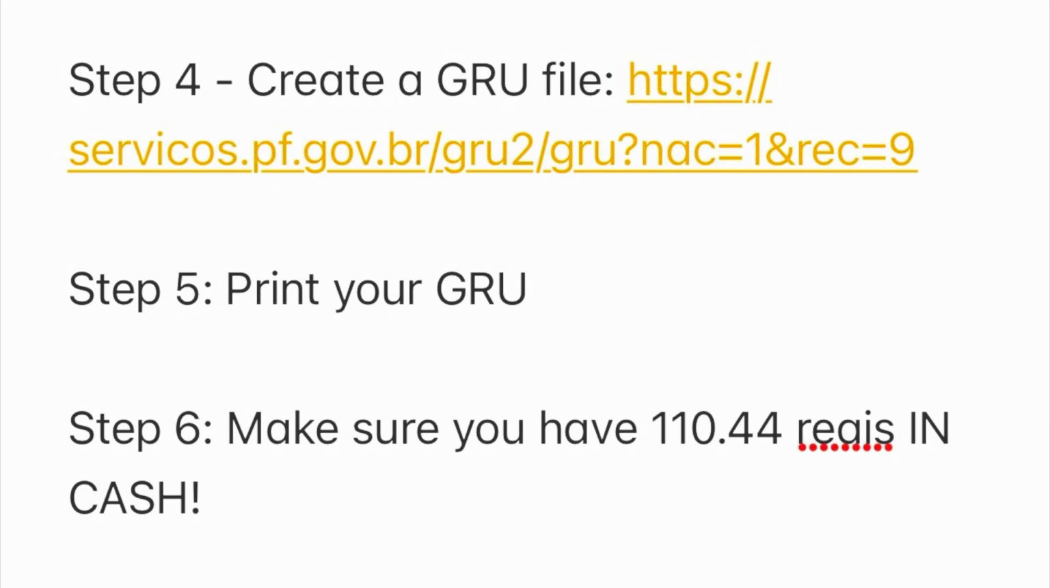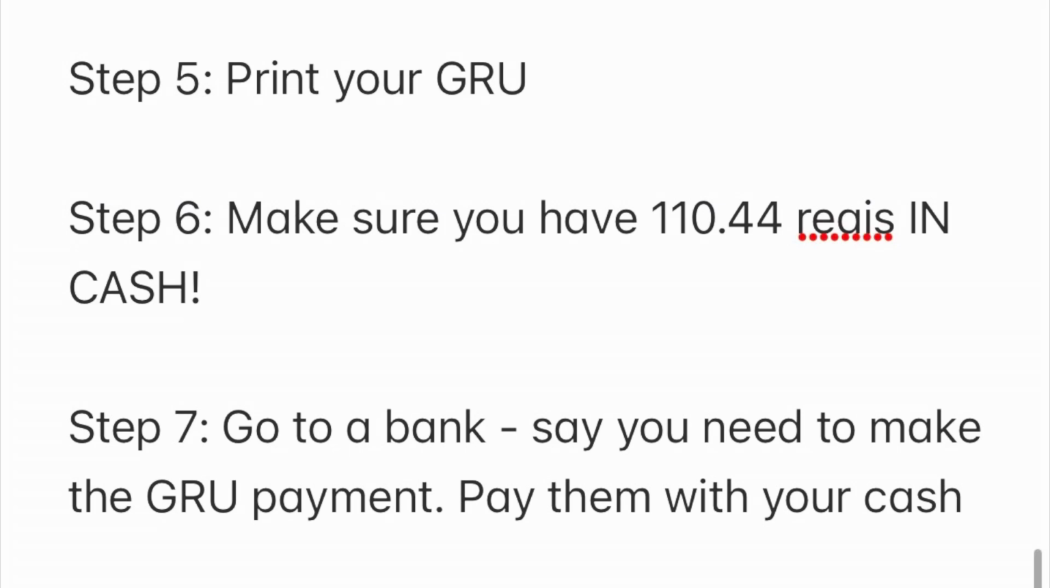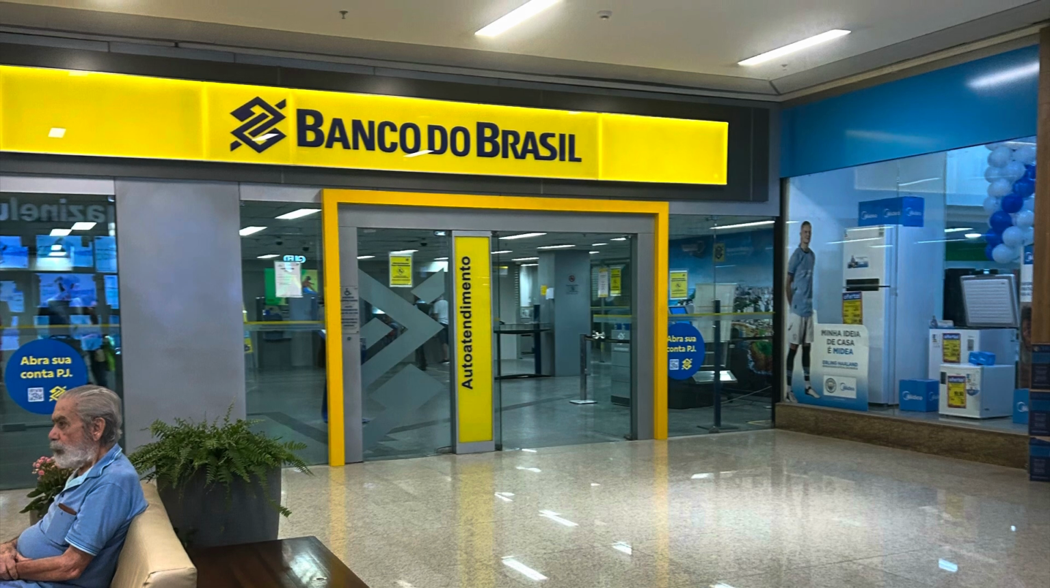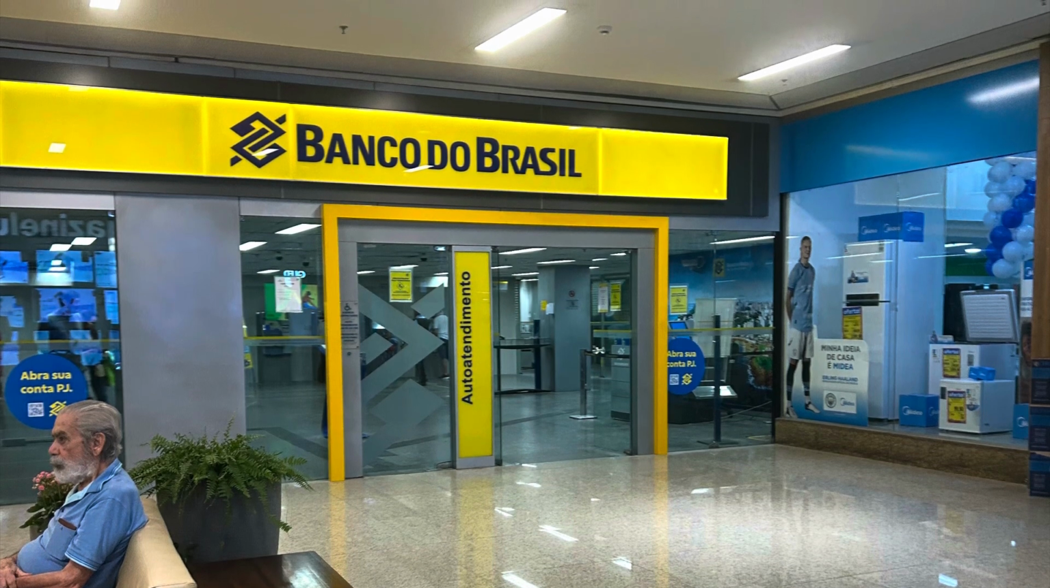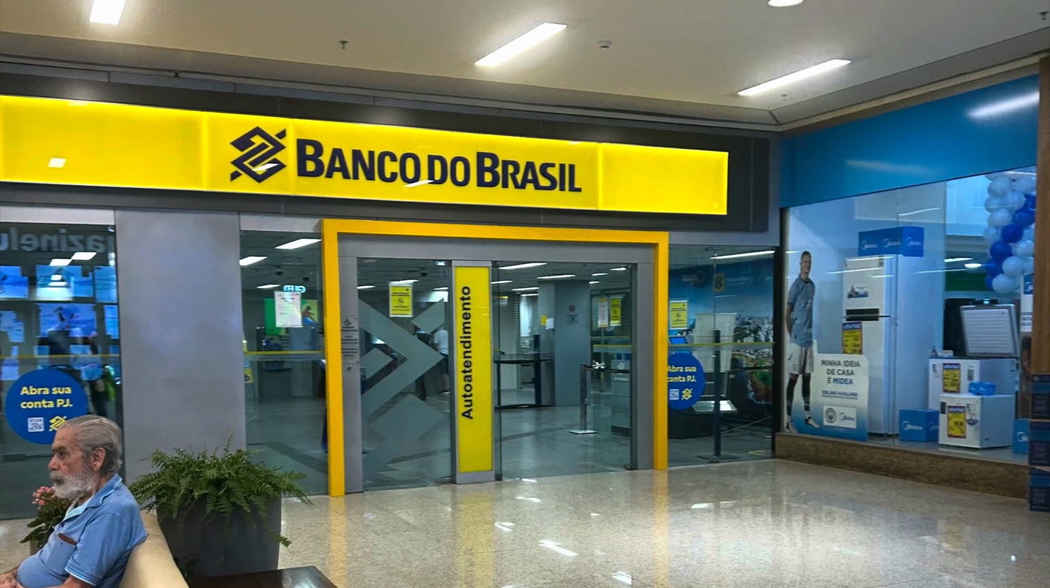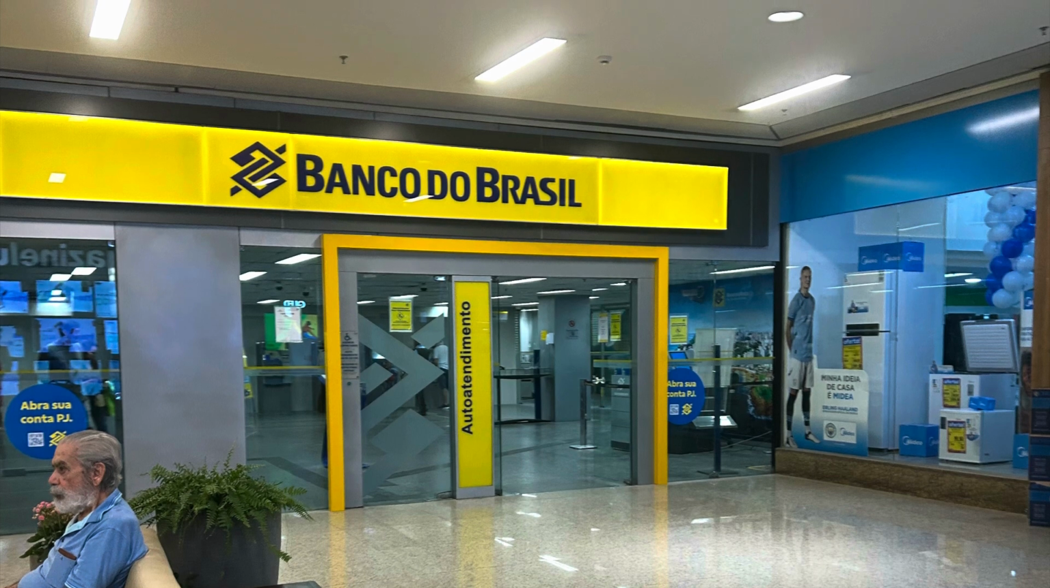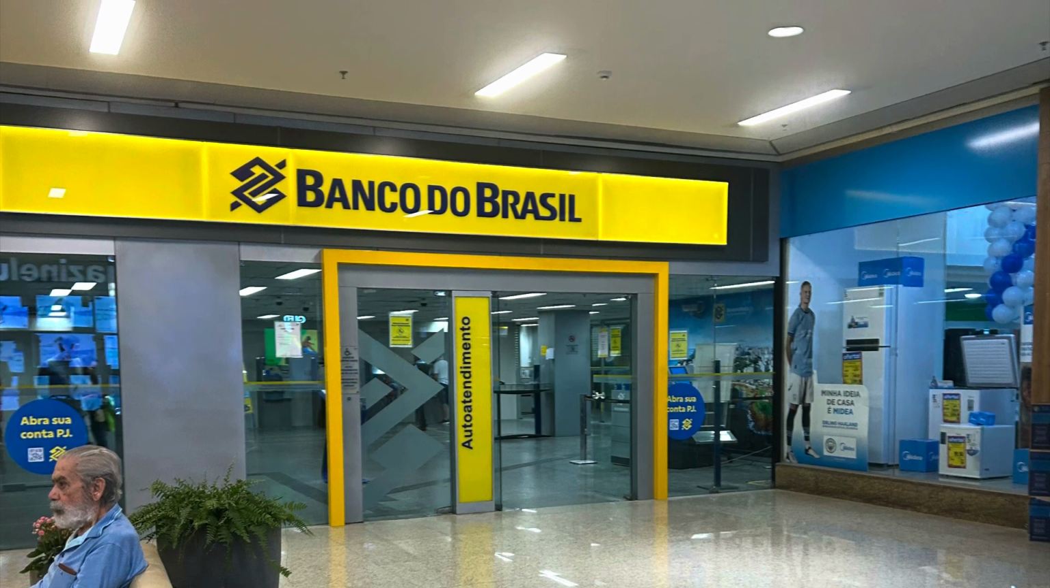Once you have your cash ready, the next step is to go to your nearest bank. It can be any Brazilian bank, Banco do Brasil, Bradesco, Itaú, and you go to the bank and you say that you want to make a GRU payment. Use Google Translate if you need to. I guarantee you no one in the bank will know a word of English.